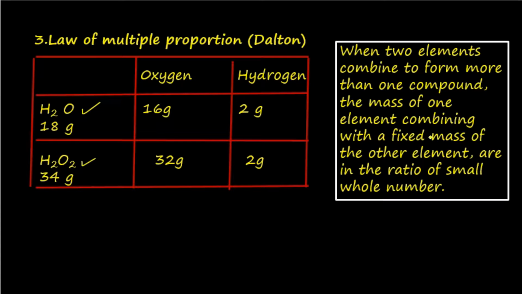So what does the law state? Mass of one element combining with a fixed mass of the other element are in a simple whole number ratio, that is, 16:32, which can be simplified as 1:2. That is what the law states. This is very simple. It can be easily understood. I hope it is clear.